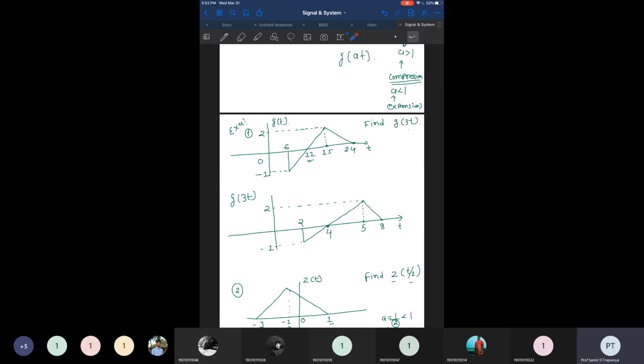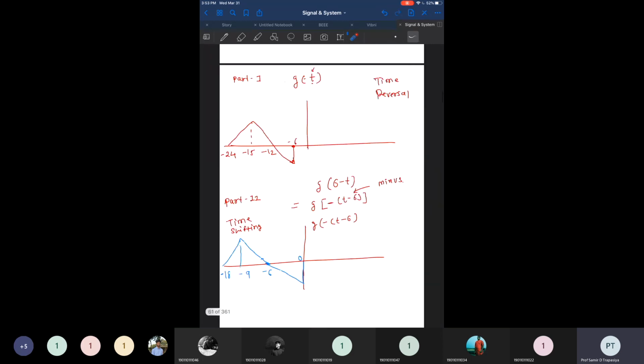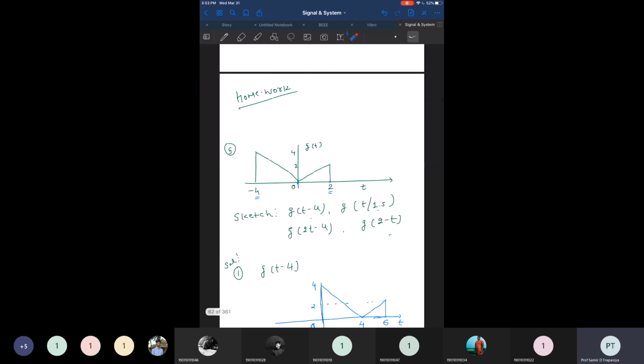Then we went on with some properties. If g of t is given and you compress the signal by some factor or expand the signal by a factor, it becomes g of at. So how can you sketch these signals? That exercise we have already covered. Few examples were taken where g of t is given and you have to sketch signals such as g of t minus 4, g of t by 1.5, g of 2t minus 4, and g of 2 minus t, where you have to apply all these properties one by one.